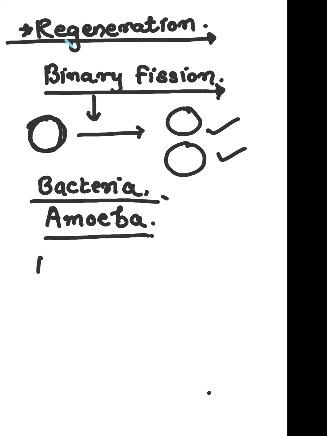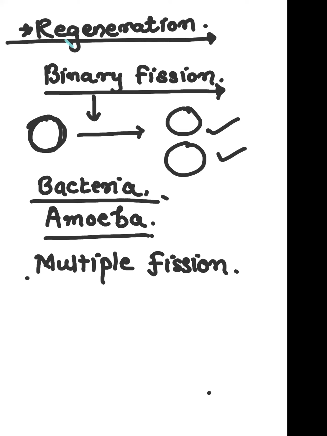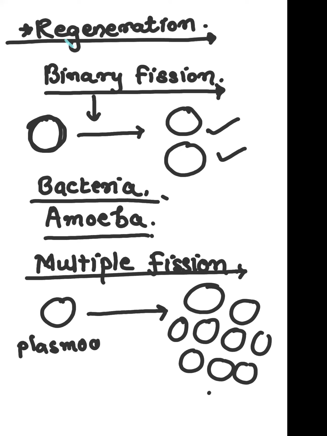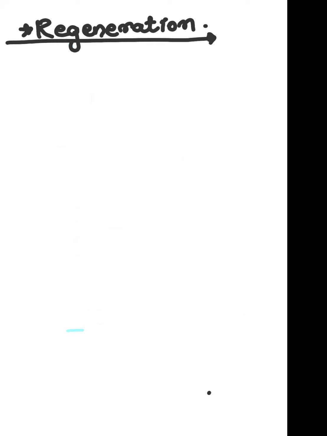There is one more type called multiple fission. In multiple fission, one cell divides and gives rise to multiple cells. Such kind of division is called multiple fission, which you will observe in the Plasmodium. So we learned here many different types of asexual reproduction.